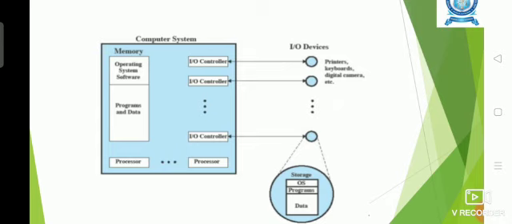In some systems, a single processor will be used. In some other advanced systems, more than one processor will be used. And based upon the number of input-output devices connected to the computer system, input-output controllers will be there. Okay. For example, input-output controllers for devices like printers, keyboards, digital cameras. So every device will have a controller. And storage devices will be there. Additional secondary storage devices will be there. Okay. So in the storage devices also, there will be different portions to store programs and data.